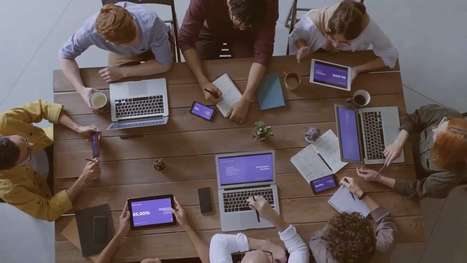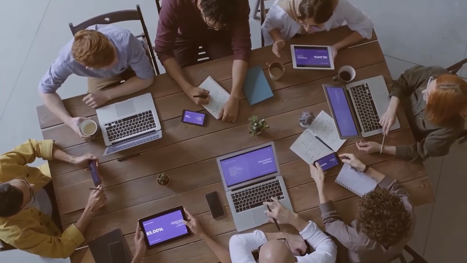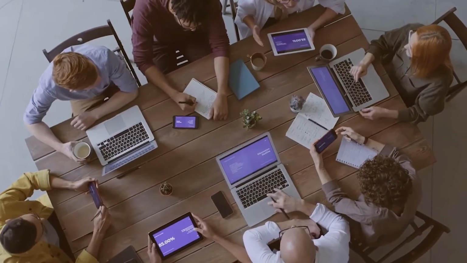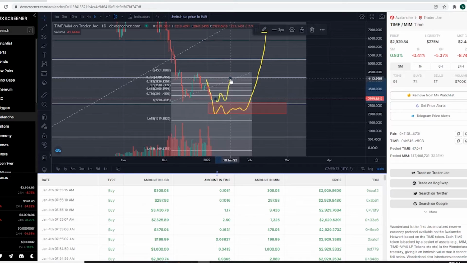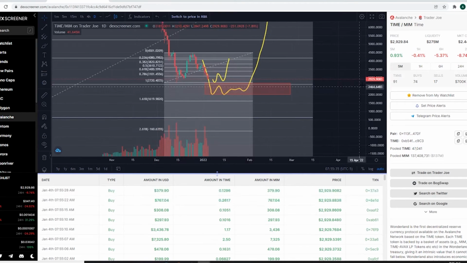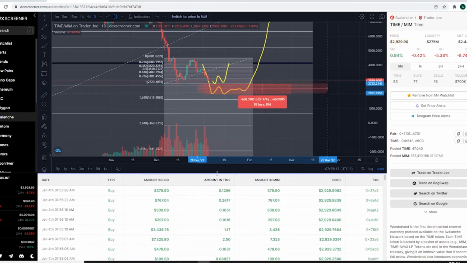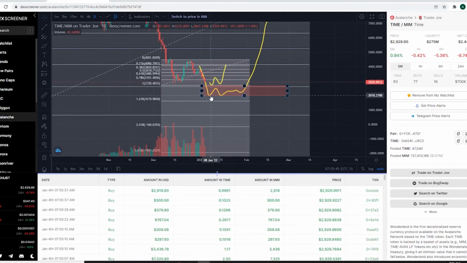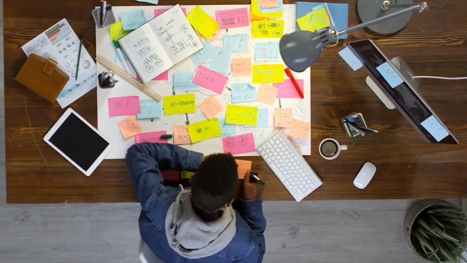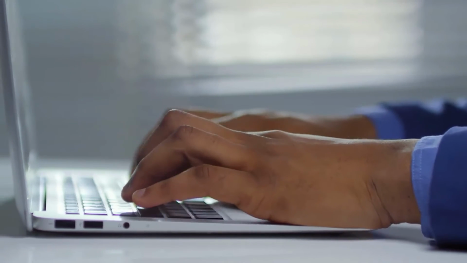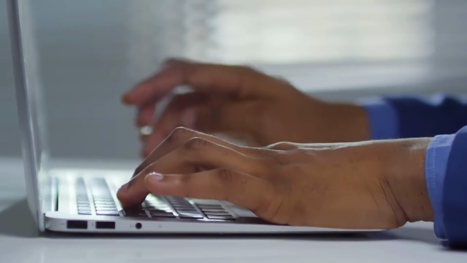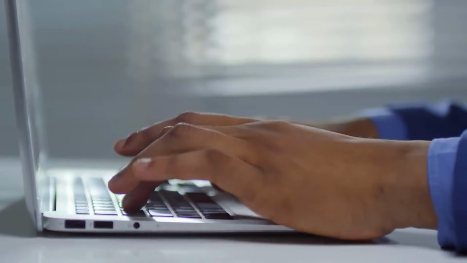That might seem obvious, like obviously that's the same thing as it promising you 69,000%. But it is not, because the contract says that one TIME token is equal to one Magic Internet Money, or MIM, and 1 MIM is around $1. And the genius part about this is that if you spend $8,000 to buy one TIME token, it only uses $1 to mint and back up that TIME token. The other $7,999 is used for the other stakers and to put into the treasury. This is how they can back up that outrageous APY.